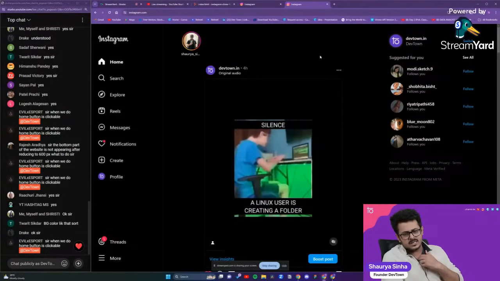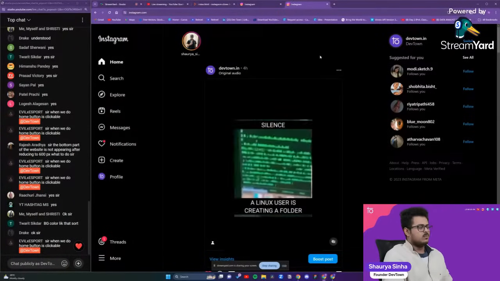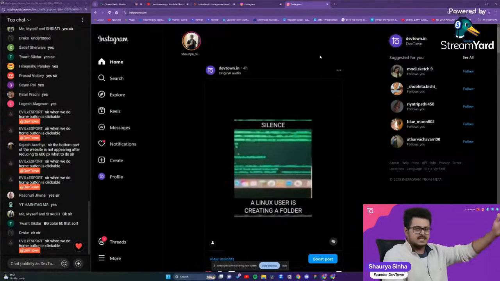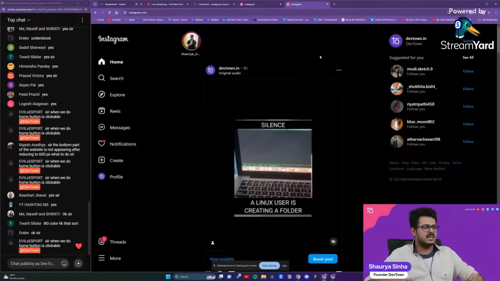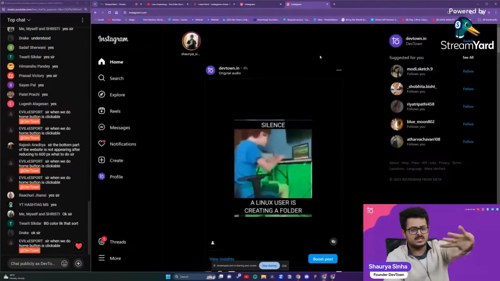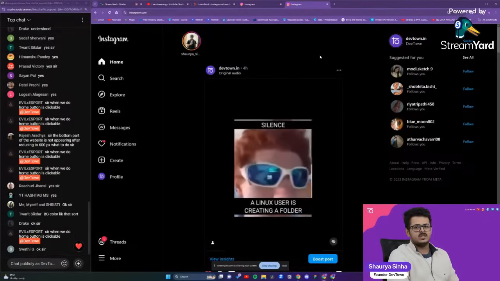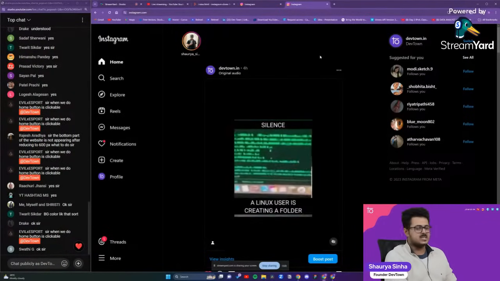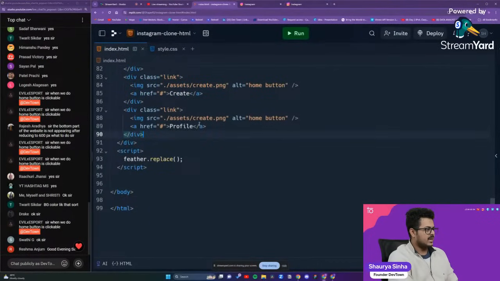The second method that you can follow is to divide the entire screen into two separate halves. One will be on the left hand side, that is our sidebar, and the second one will be a big container that will contain all the other things: the story, the post, and the side profile as well. I'm thinking of going in the second direction because it will be a little bit simpler to implement. So let's do that.